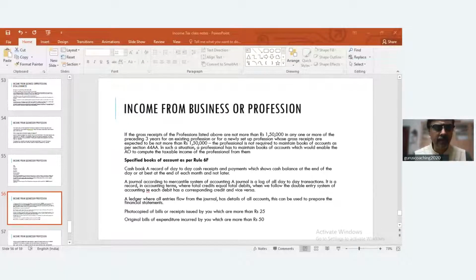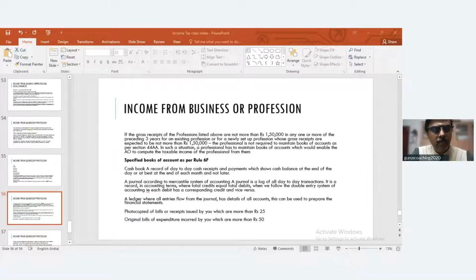Now, the books of accounts are required to be maintained in order to determine the income correctly. That's the point here. So what are the books of accounts which will enable the assessing officer? You have to maintain books of accounts like cash book, journal, ledger, records, stock records, etc. That is okay. But beyond that, the assessing officer will call for it. In order to complete the assessment procedure, the assessing officer can call for these records.